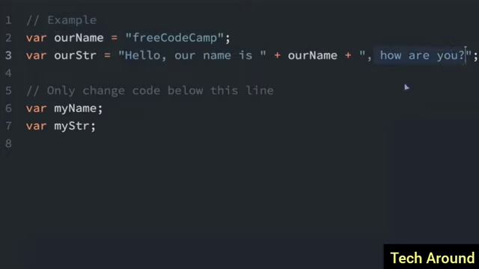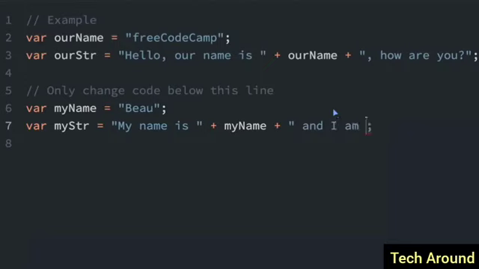How are you? Well, we're going to do the same thing down here. So I'm going to do myName equals "Bo," and then myString is going to equal "My name is," and then I'm going to add the variable, which is myName, and then I'll continue the string here. Whoops, that's supposed to be a plus here.